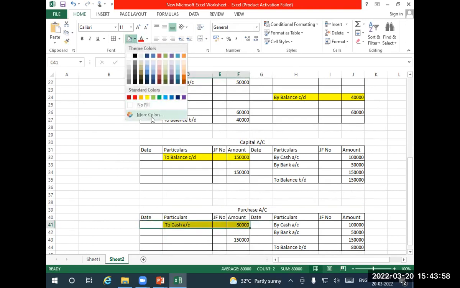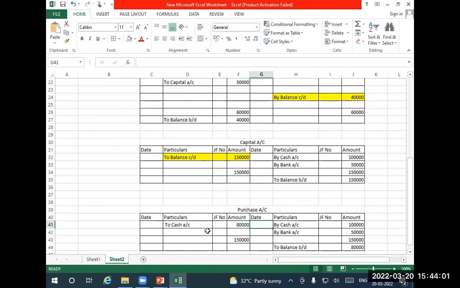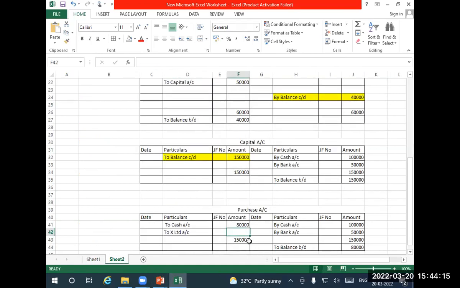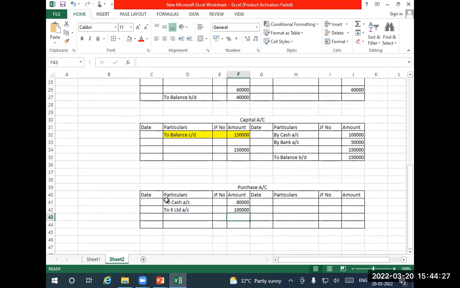One more purchase is there. To X Limited. How much? 1 lakh. Okay, only 2 entries are there. If any more entries are there, I'll write them the same way, same logic. Now the balance. 1,80,000.